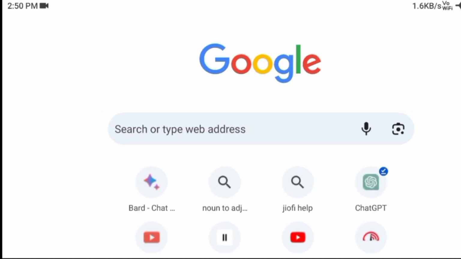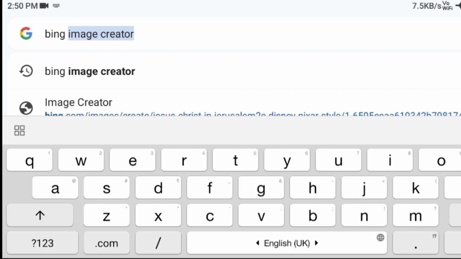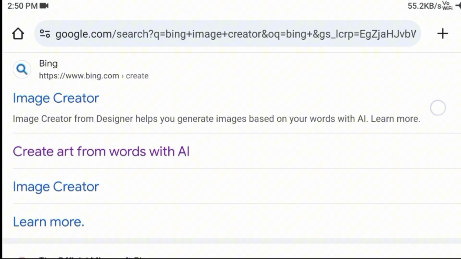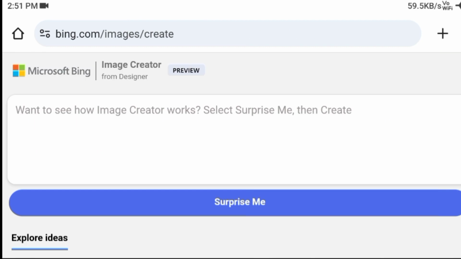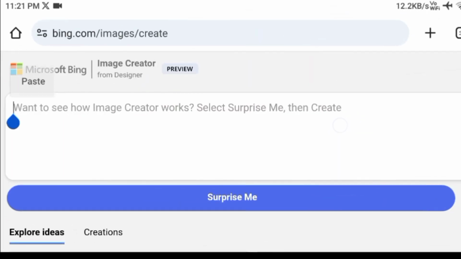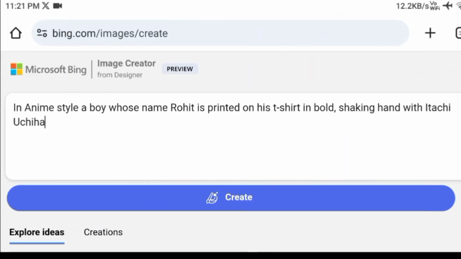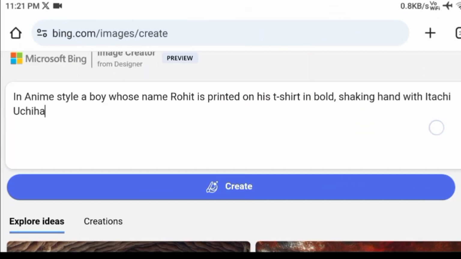So, first go to browser and search for Bing Image Creator. Now click on the first website. From here we can generate high-quality images in different styles. Alright, let's enter something. I have a prompt to paste here that is available in description. You just copy and paste it here and click on Create option.